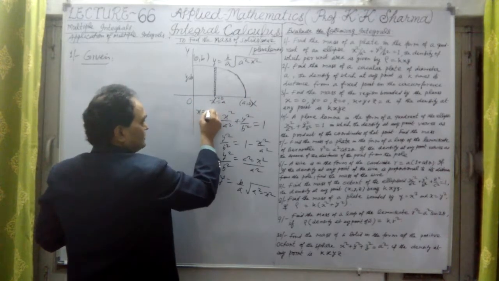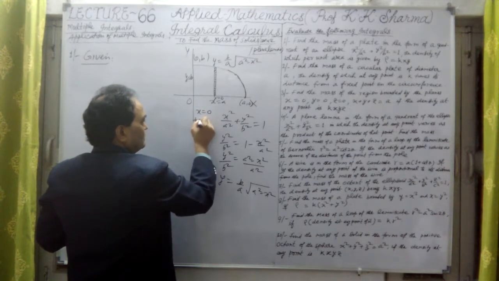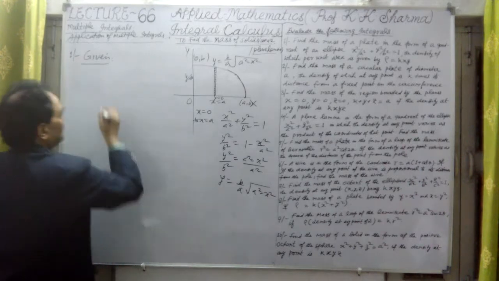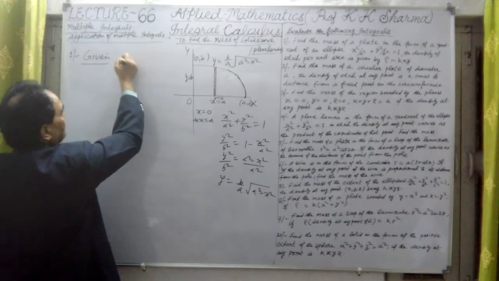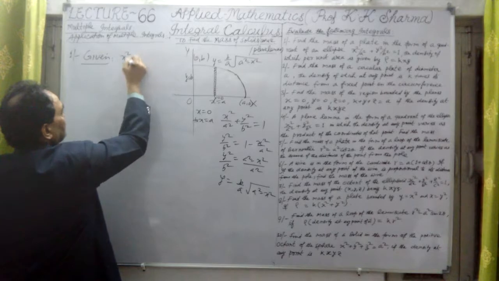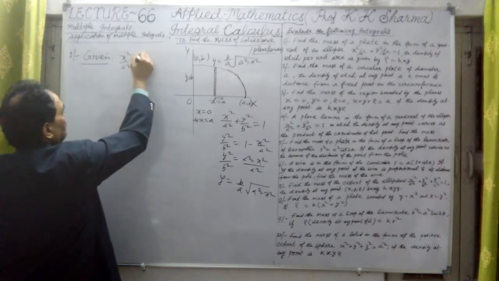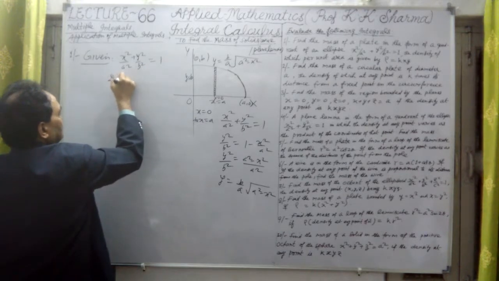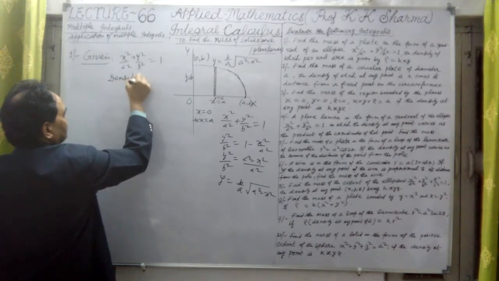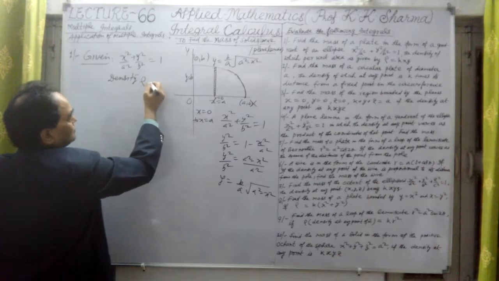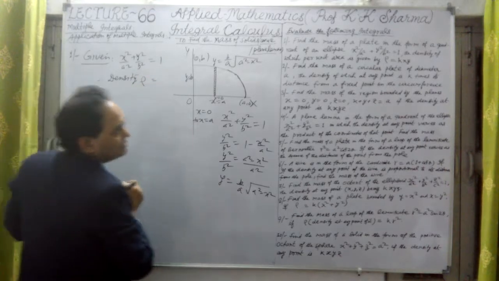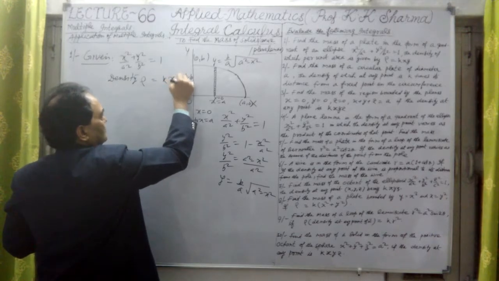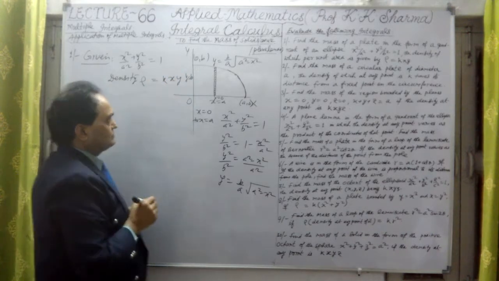So along this, x runs from 0 to a. The density given to us is rho equal to k into x into y.